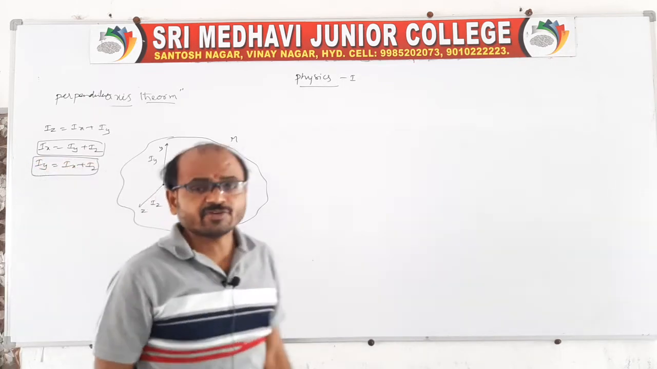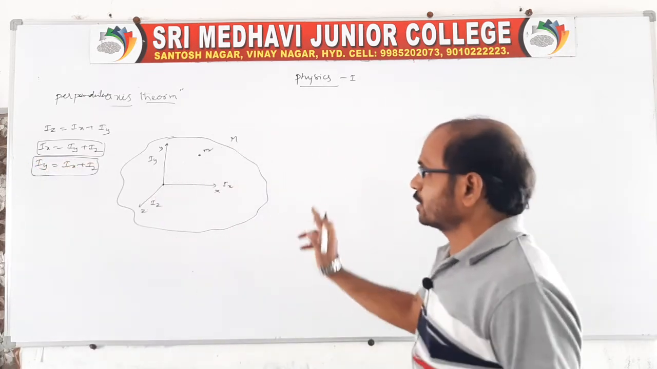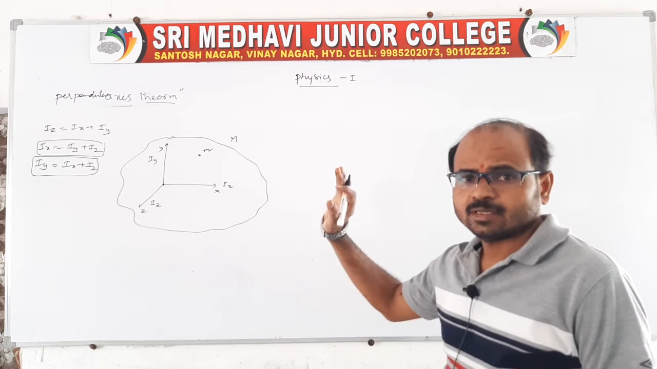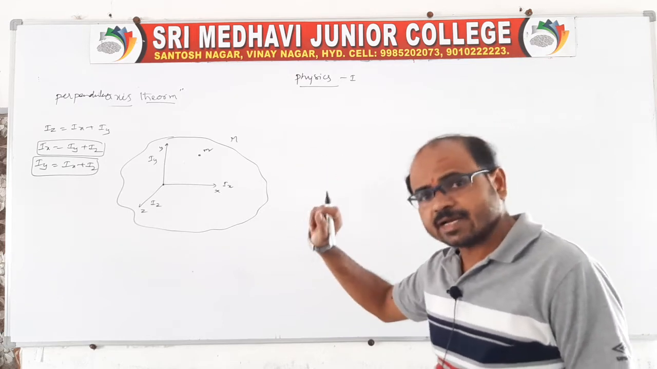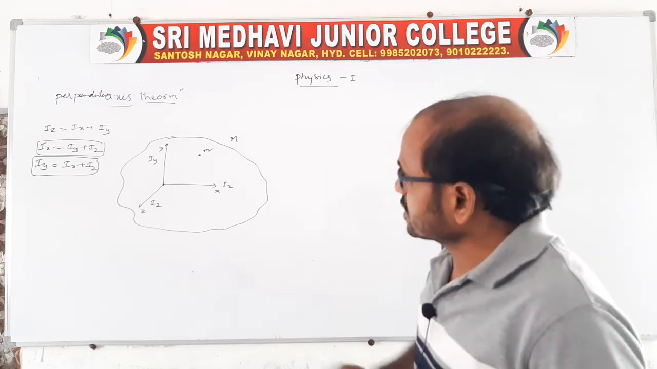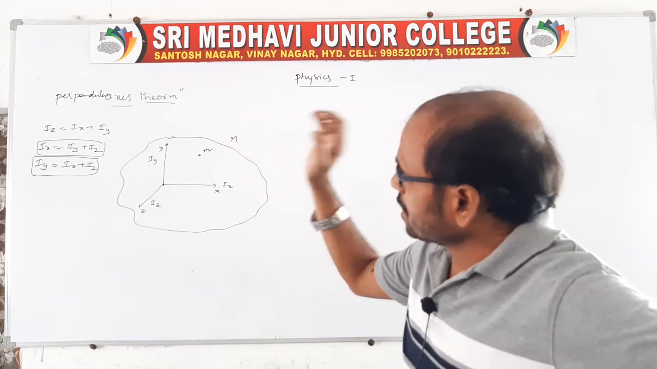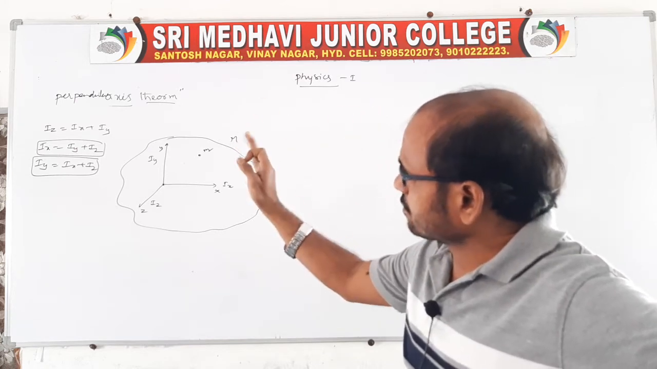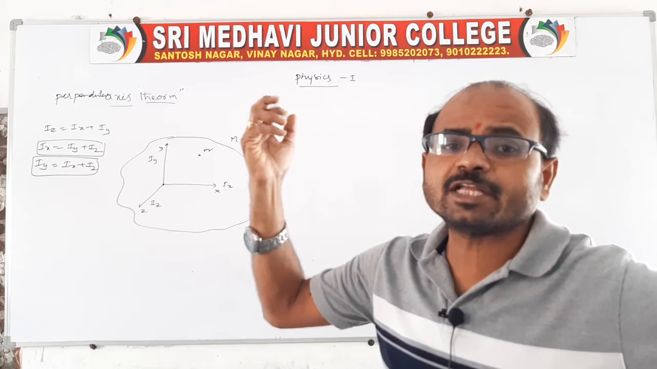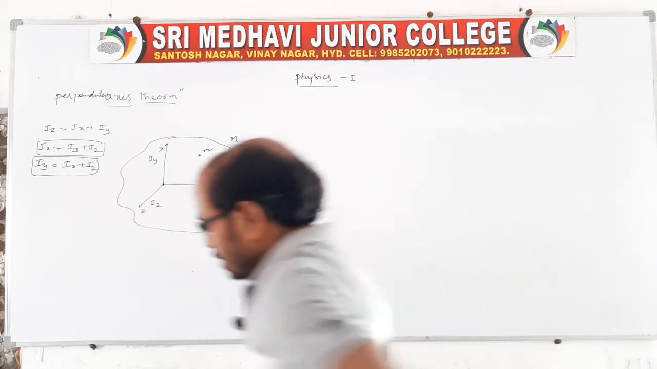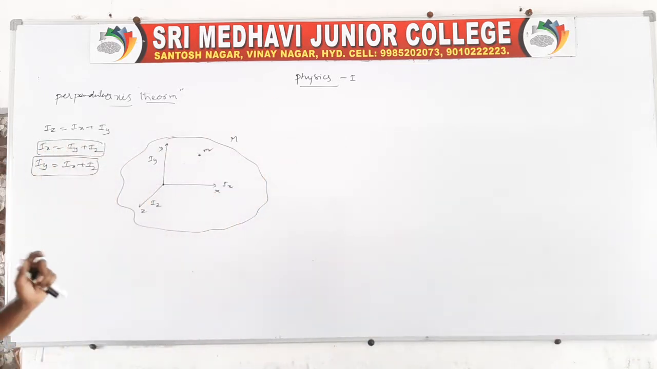So this is the statement for the perpendicular axis theorem, and once again, the final answer is required here. So you say the moment of inertia about one axis is equal to the sum of the remaining two moments of inertia. So you take any one and prove it, that's it.